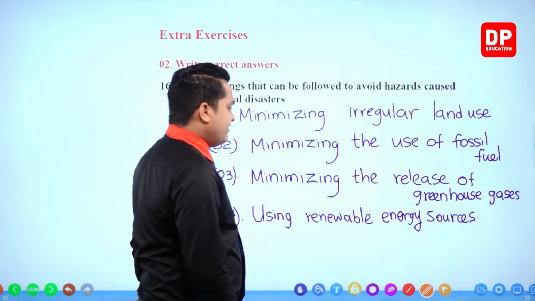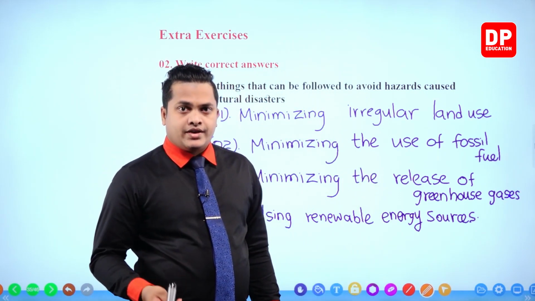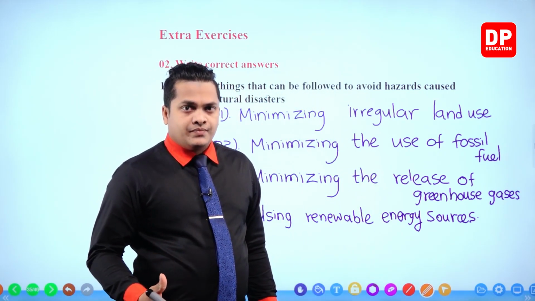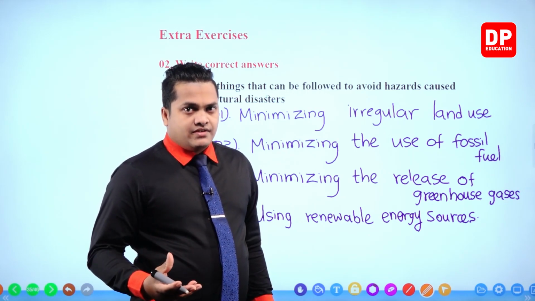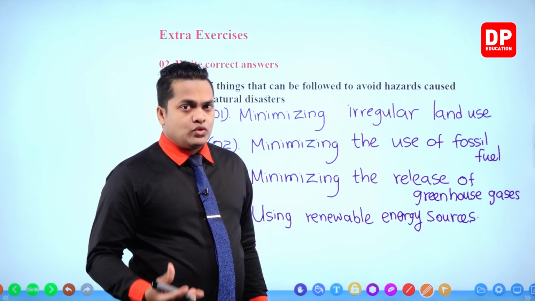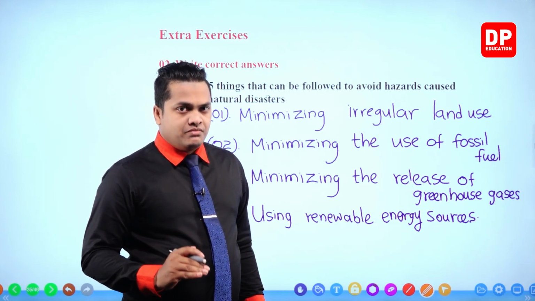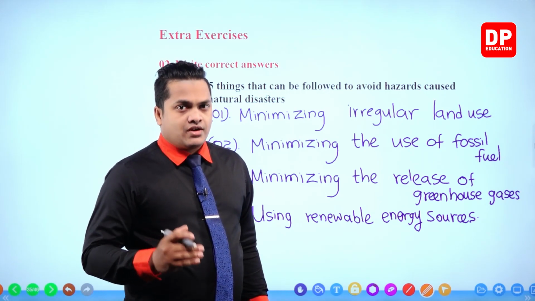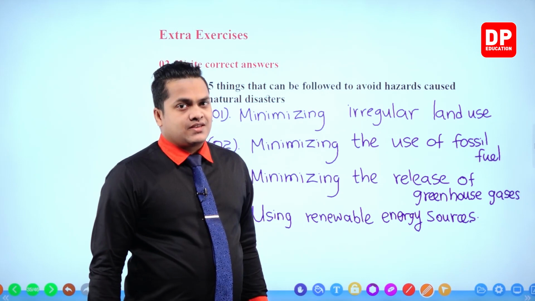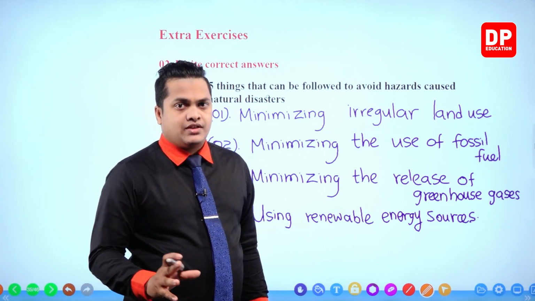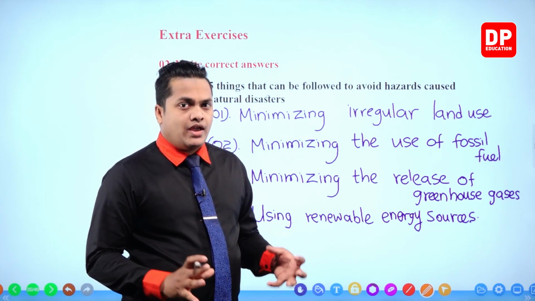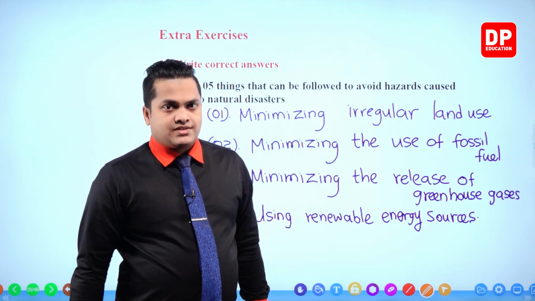So using renewable energy sources like solar energy, wind power, and sea waves is going to minimize environmental pollution and other bad effects. You know that environmental pollution and other bad effects help in creating natural disasters, right?